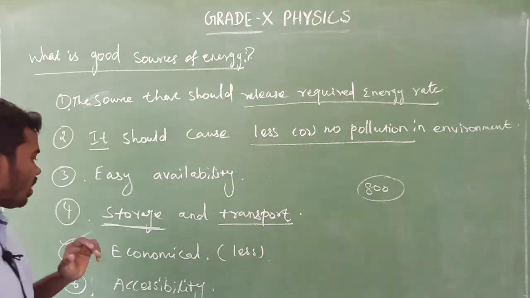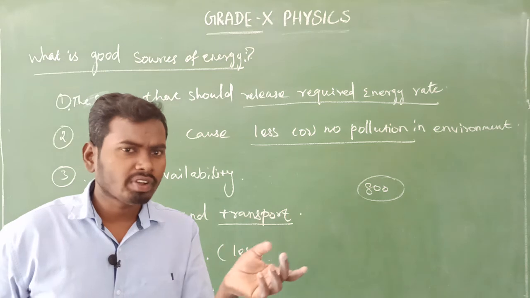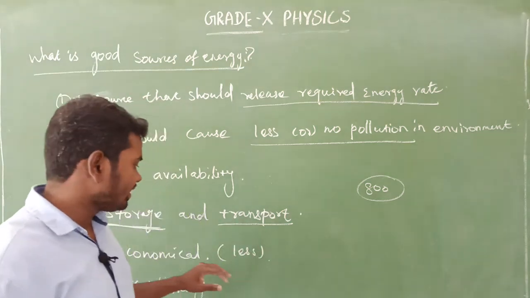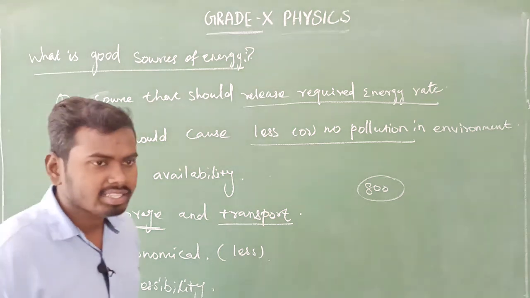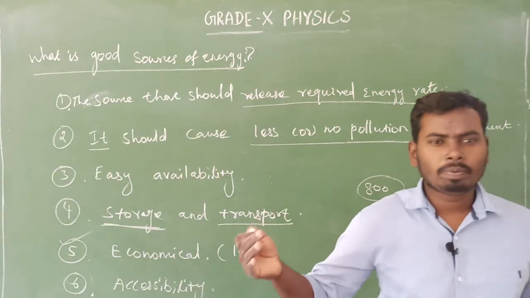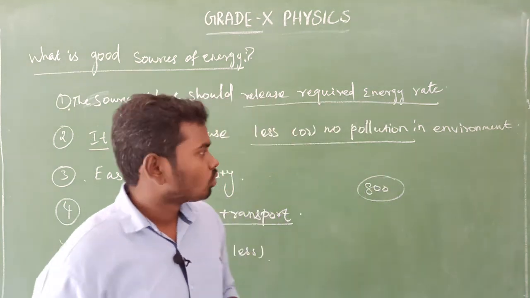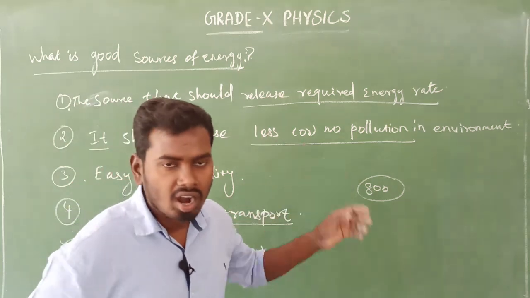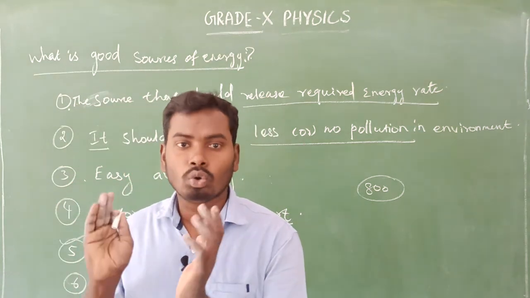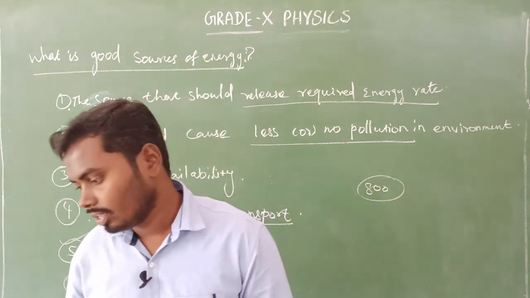Next, the fifth one: the cost of that source of energy will be less, a very small amount. That is economical. And the sixth one is accessibility. That should be cheap as well as very easily available. That is the sixth one. So under all these aspects and criteria, we can decide whether a source of energy is good or bad. It's very easy.